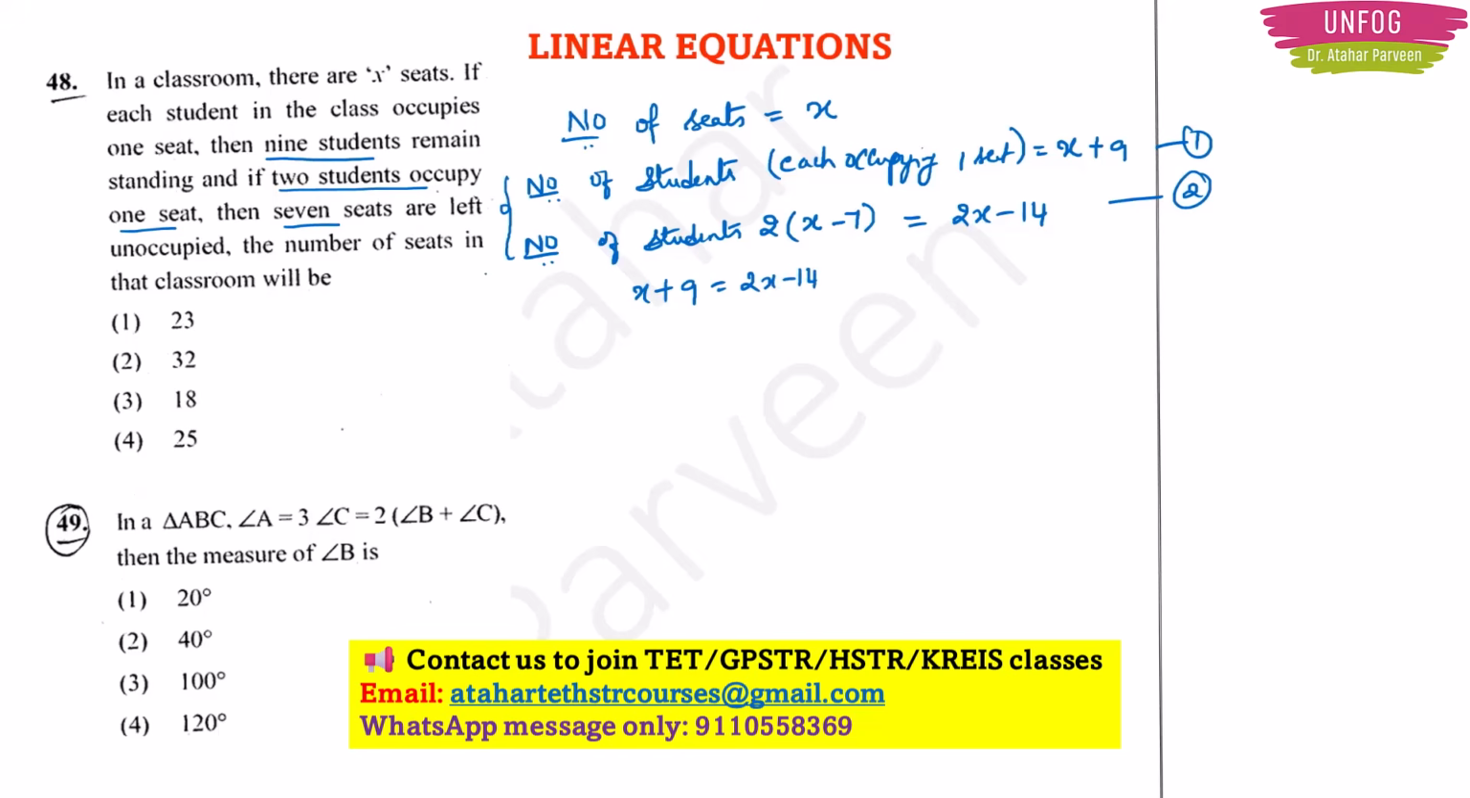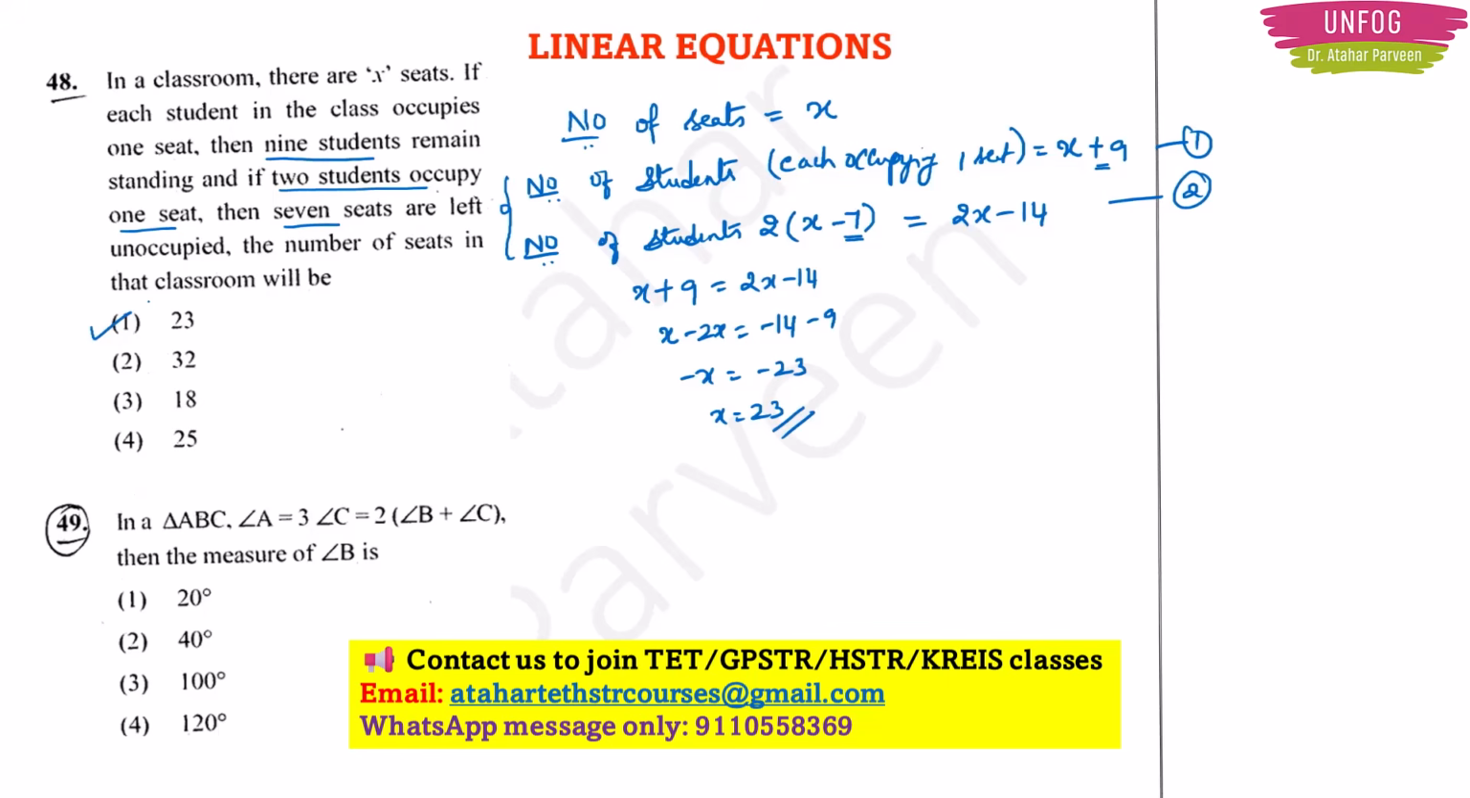Because both are, we are talking about the number of students situation only. But first time the situation is that each student is occupying 1 seat. That means 9 students are remaining to stand. That's why we are adding those students. And if 2 students are occupying 1 seat, then 7 seats are left unoccupied. That's why we are subtracting. Now we are equating these two equations. X minus 2x equal to minus 14 minus 9, or minus x equal to minus 23, or x equal to 23. So we have 23 seats in that classroom. Very easy solution, but for you to click this solution is little tougher. For that you have to practice and practice.